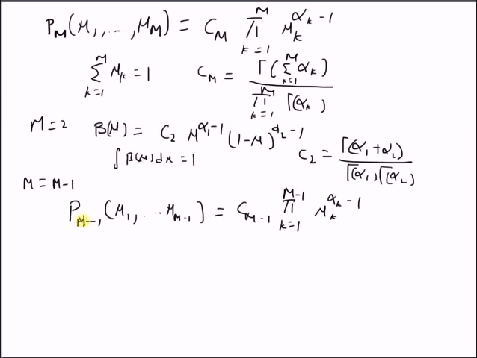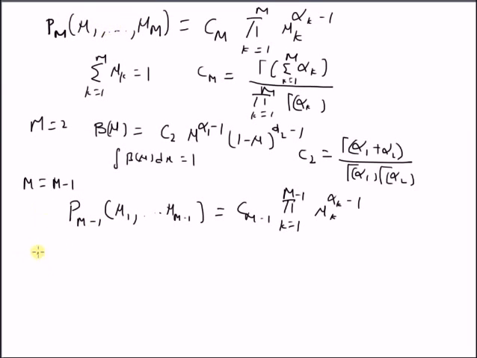Using this, we have to prove that when the distribution at m minus 1 is normalized, it is also normalized at m equal to m.